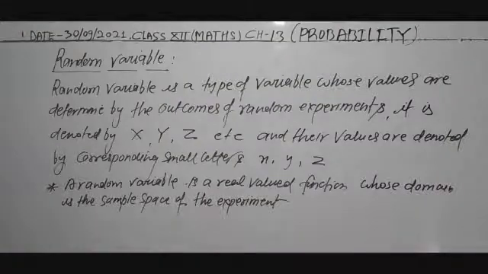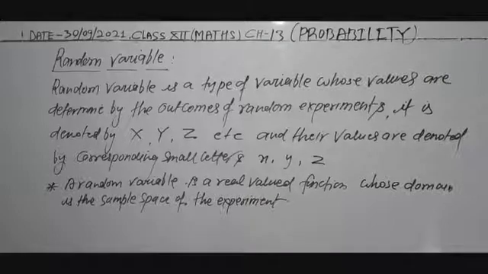This is another definition of random variables. So what is a random variable? A random variable is a real valued function whose domain is the sample space of the experiment. Now I will come to an example to explain random variables.